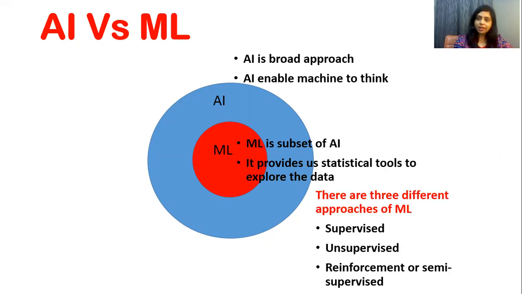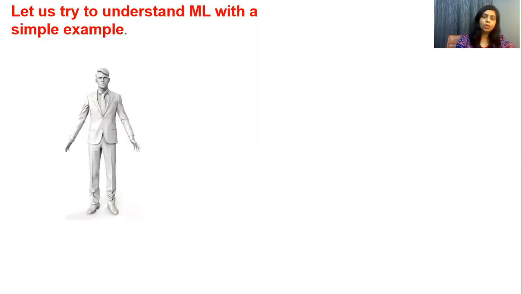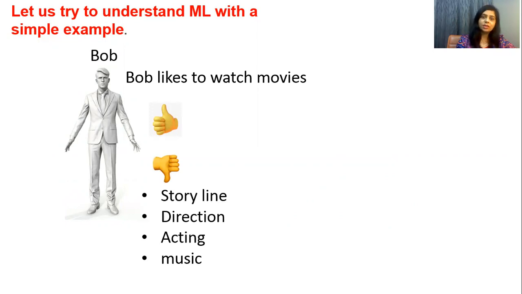There are three different types of machine learning: supervised machine learning, unsupervised machine learning, and reinforcement, also known as semi-supervised machine learning. Now let's understand this concept of machine learning with a simple example. Here is Bob. Bob likes to watch movies. Bob either likes or dislikes movies based on storyline, direction, acting, and music.